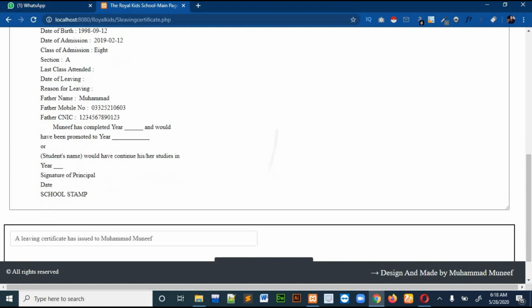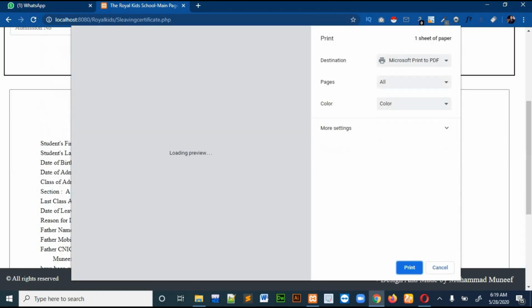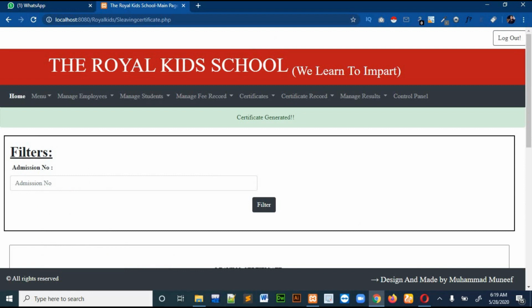And then what will you do? You will also click the update student leaving certificate button, so that the record will be updated in the database. And for the printing of this certificate, just press Ctrl P, and you can see that only the certificate has been printed. Okay, so this is all for certificate.